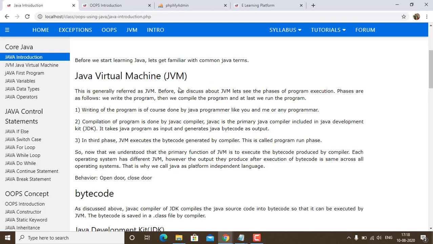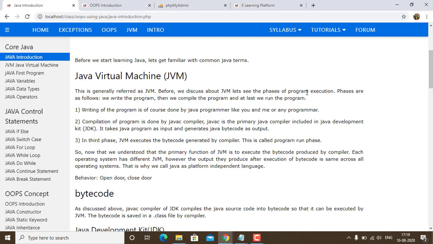This is generally referred to as the JVM, and before we discuss the JVM, let us see the phases of program execution. These are the phases: we write the program, then we compile the program, and then at the end we run the program. Writing the program is done by a Java programmer just like you and me, or any person who is working on Java. Now compilation is done by the Java compiler, which is known as javac.